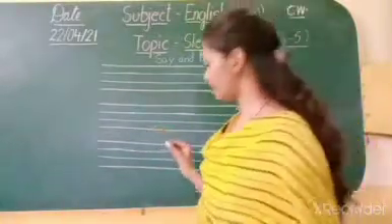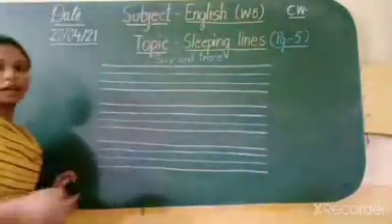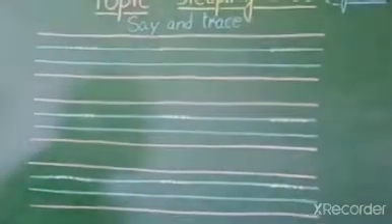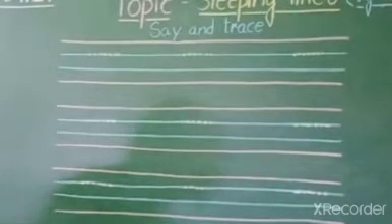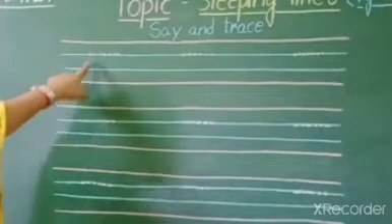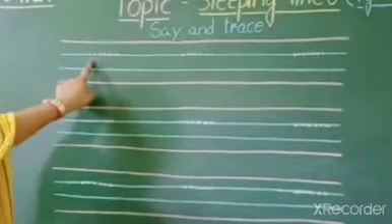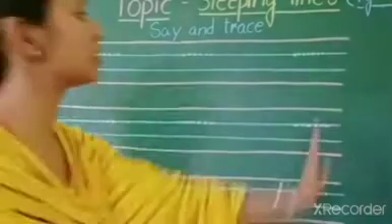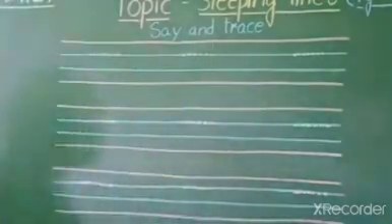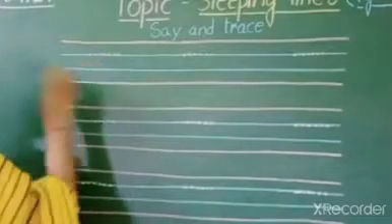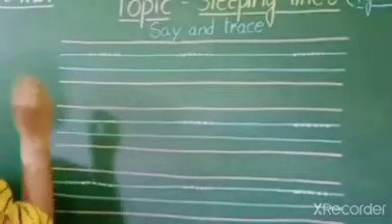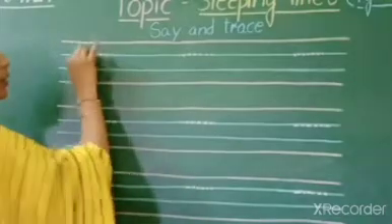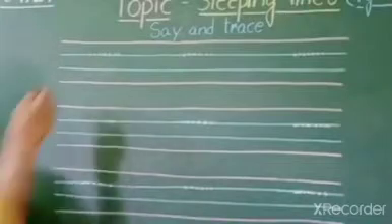Okay? Let's do it together. I hope that you all are able to see. See, these are the dotted lines. If you are able to see it, dot, dot, dot, dot, right? These are 3 columns and 3 rows. Alright, so let's start. We will trace this sleeping line while joining it dot to dot. We will start it from the very first dot. ये सबसे पहली dot से we will start.